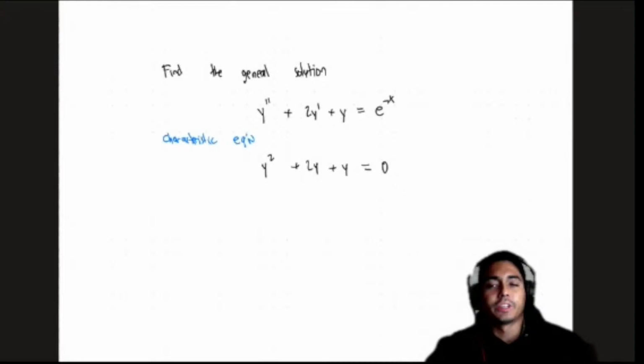Okay, so I'm going to go ahead and just replace these. All I did was differentiate. So that's e to the rx. Okay, that's e to the rx times r squared plus 2y prime, which is 2 times r e to the rx plus e to the rx.